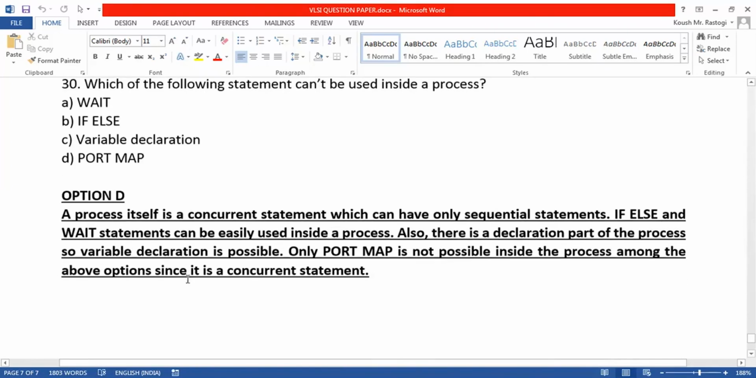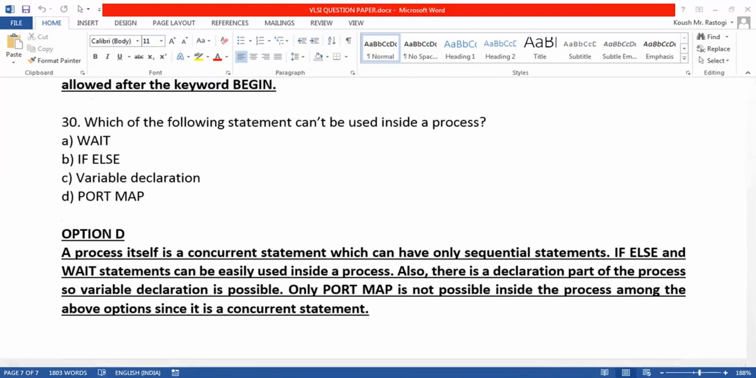Then the final question: we are asked which of the following statements can't be used inside the process. Obviously we cannot use port map inside the process. Port map is used in structural modeling and it is a concurrent statement, and all the statements inside the process are sequential statements.